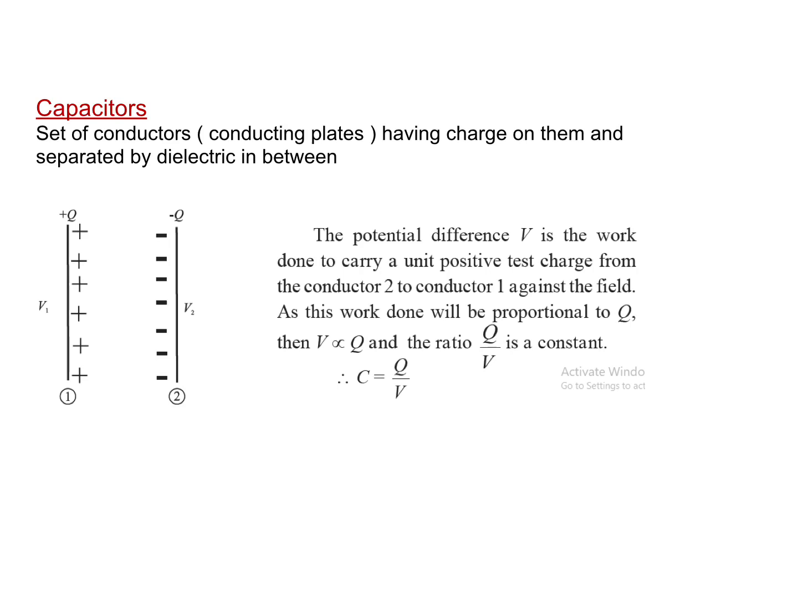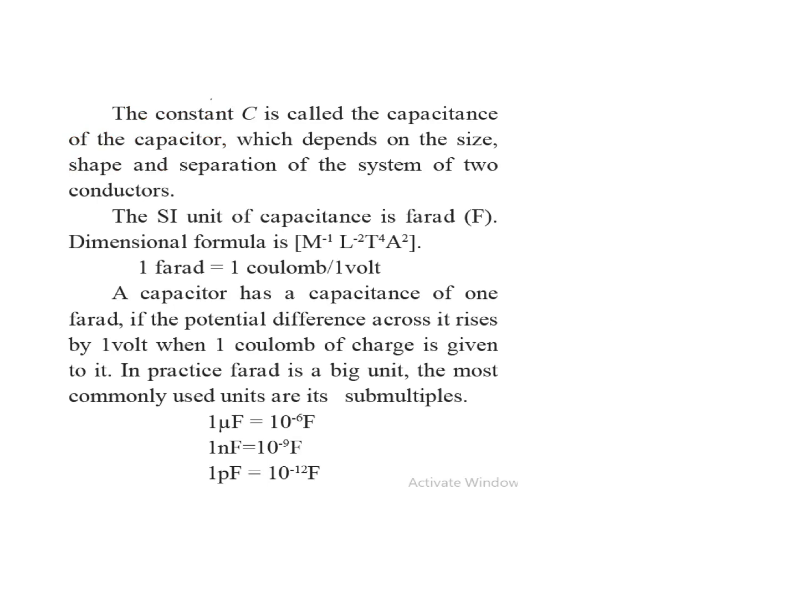When the charges on the conductor are increased, its potential difference also increases, and C is called the proportionality constant, which is the capacity of a conductor. The ability of a conductor to store electric charge is called the capacity of the conductor. Capacity of a conductor is the ratio of the magnitude of charge to the magnitude of potential difference across it, and its unit is called the farad. The other units are microfarad, nanofarad and picofarad.